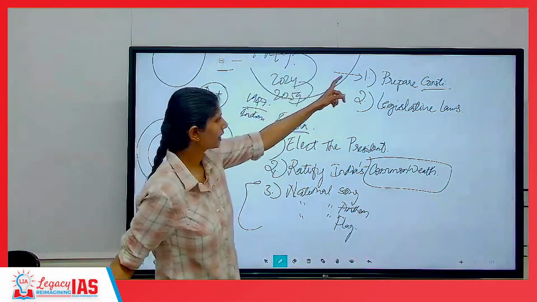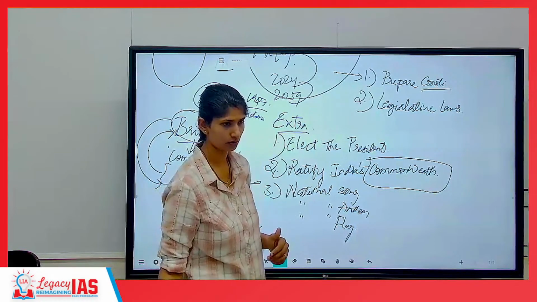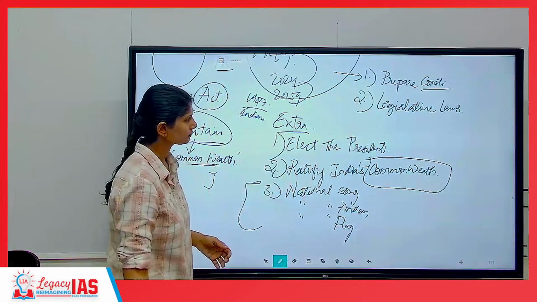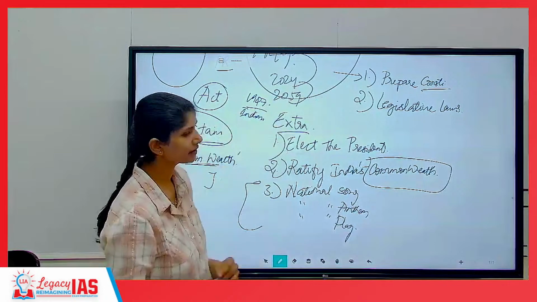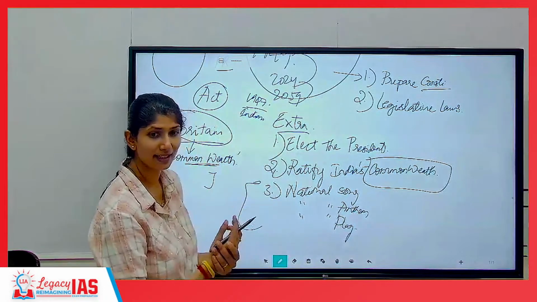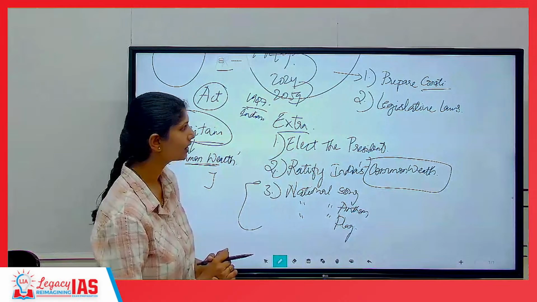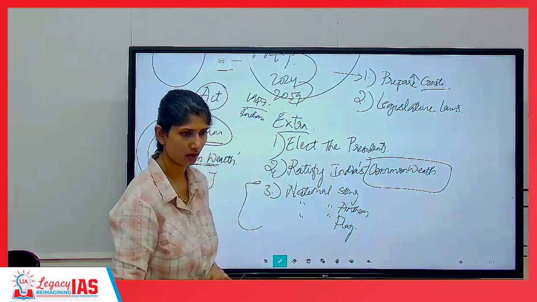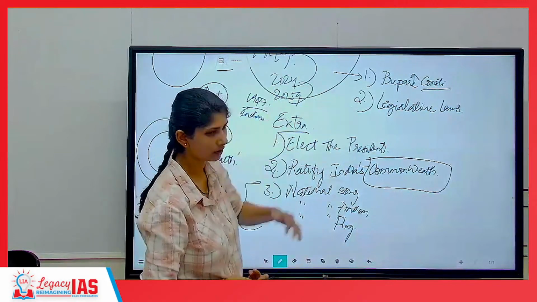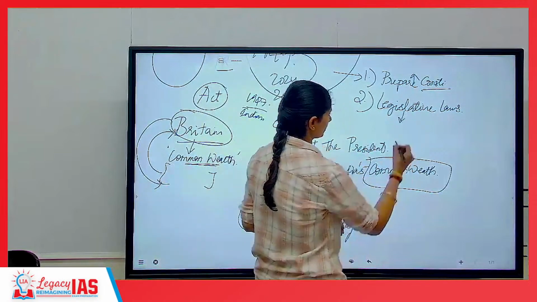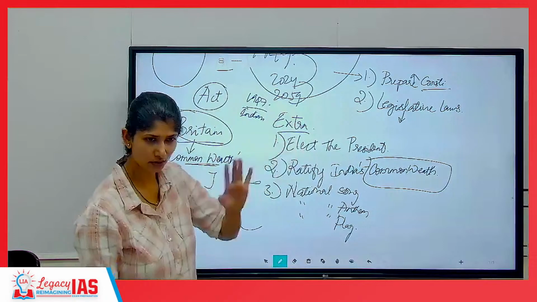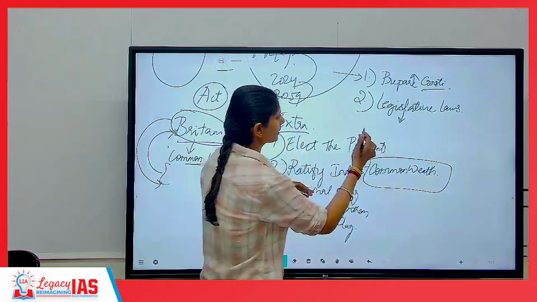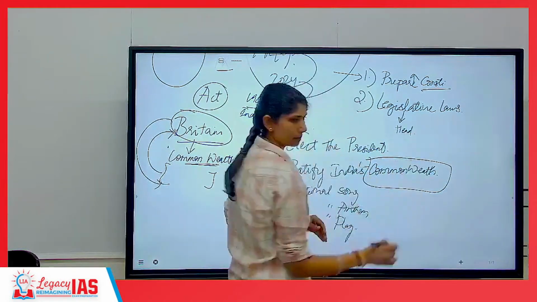This one Constituent Assembly had to perform two separate sets of roles. By roles, we mean two separate sets of work they had. Whenever the assembly would meet for discussing any constitutional issue, at that point of time the chairman was Rajendra Prasad. Whenever they met to make laws, it would be under Malvankar. Further, I'll show that to you. As of now, just understand this much. Same members only, but they just picked a different guy to be the head of that particular meeting.